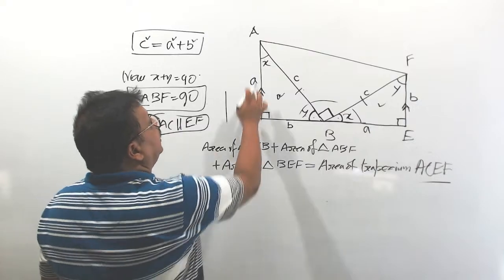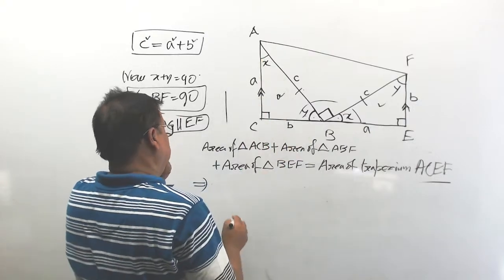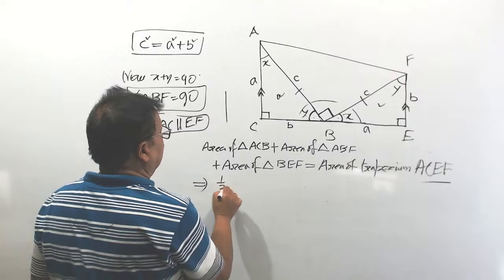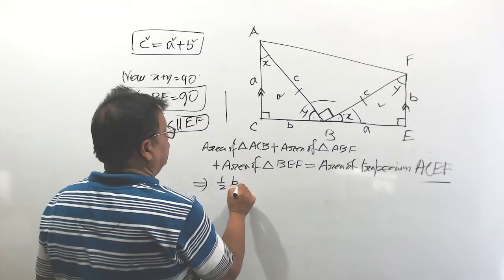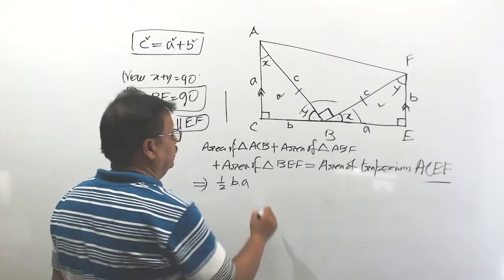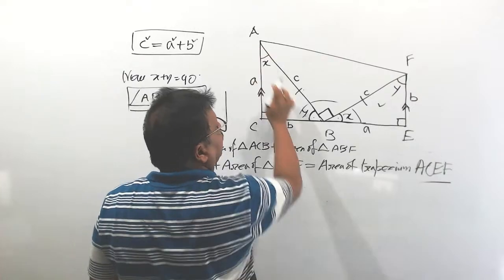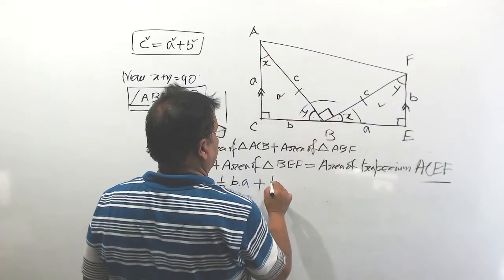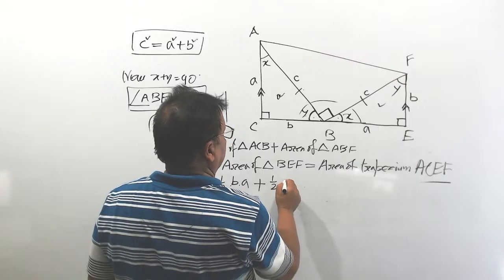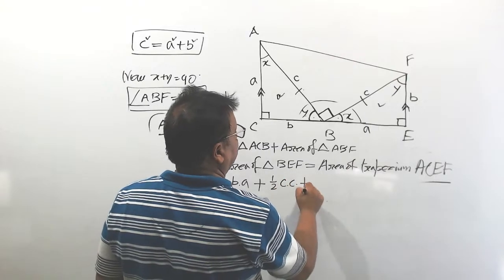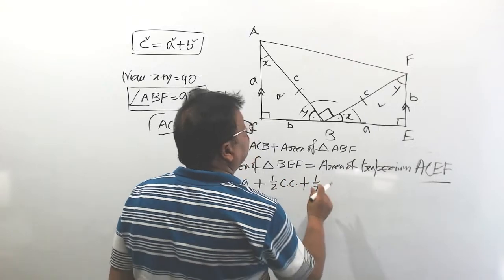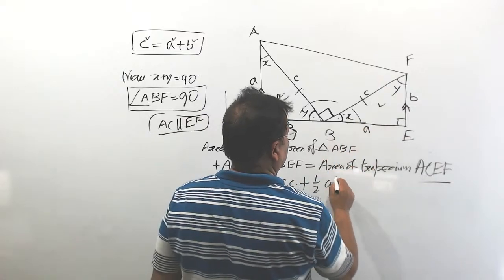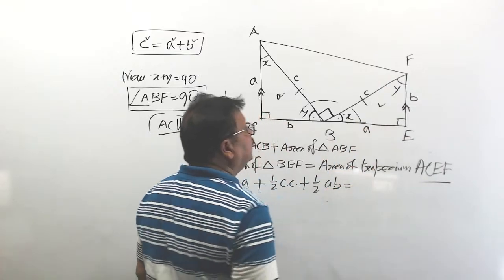Now area of the triangle ACB. What is that? Half into base into height, plus area of triangle ABF, half into C into C, plus half into this area, equal to area of the trapezium.